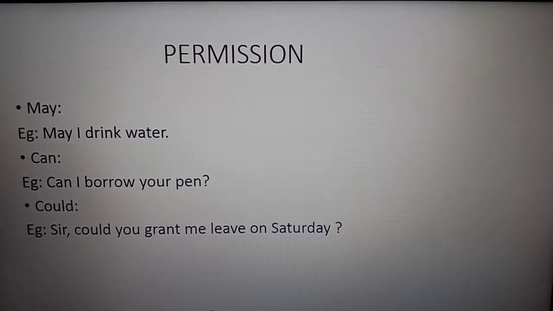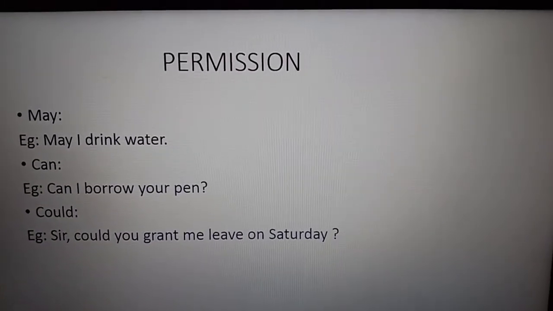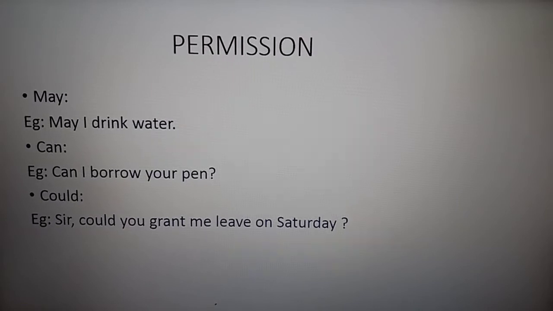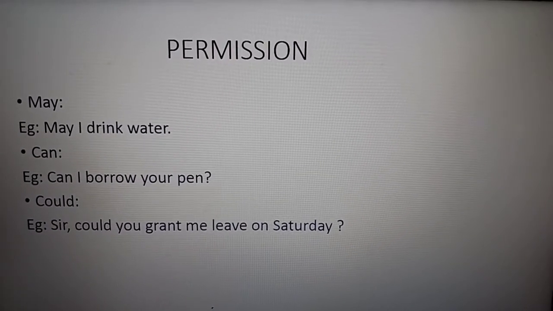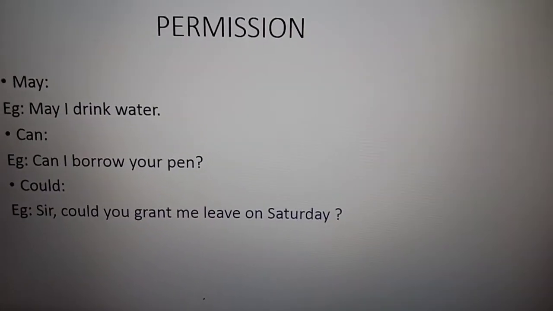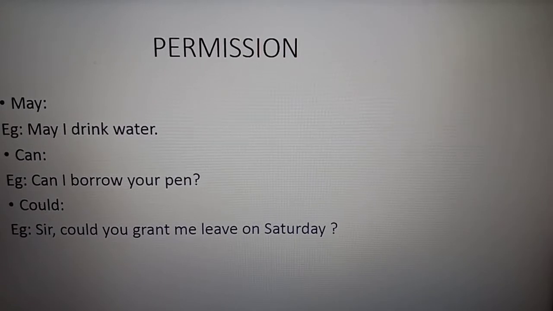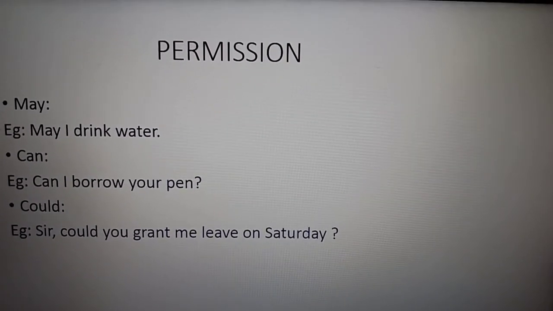So here you are talking about permission. May I come in, ma'am? Like this you say. Generally you say can, but can shows ability. If you can walk, you can enter the class. So when you are asking the teacher, you have to ask may. May I come in? Like this. So may I drink water is a permission.